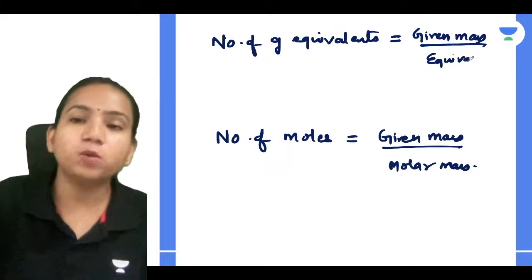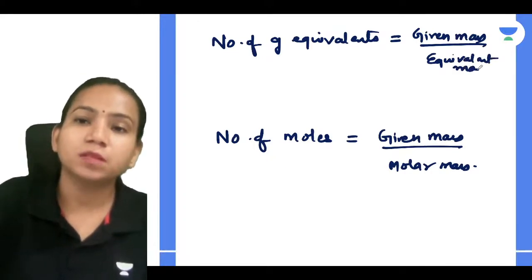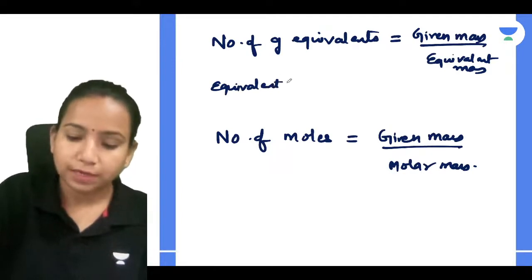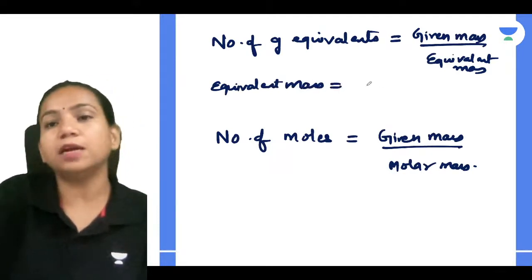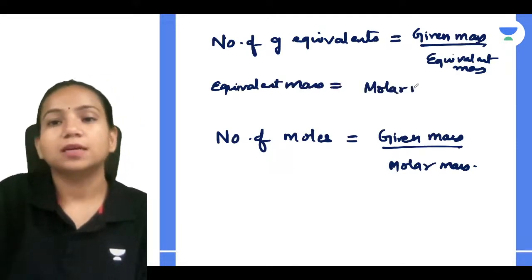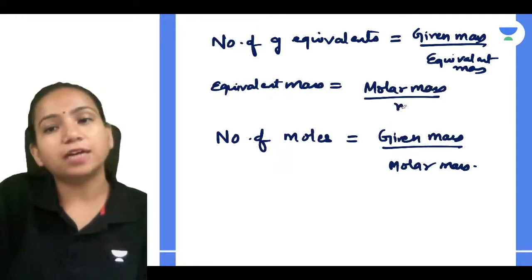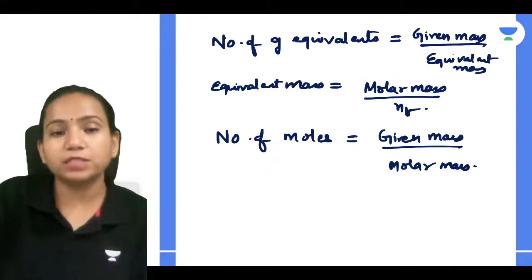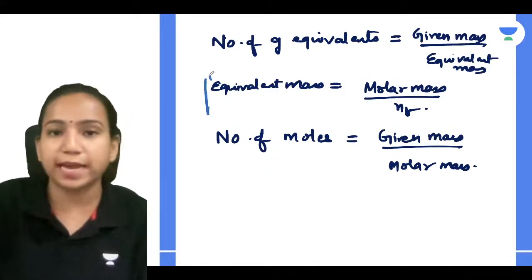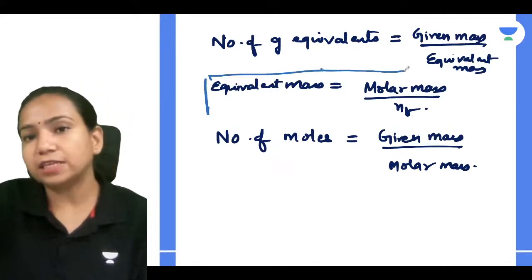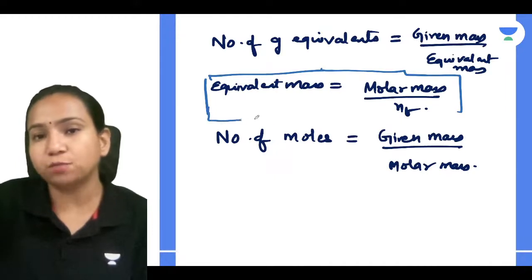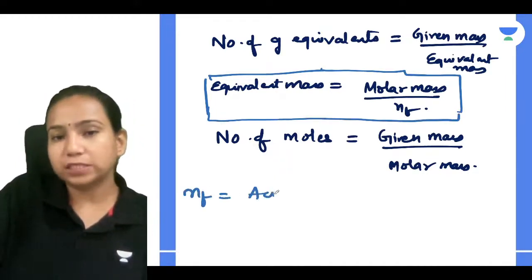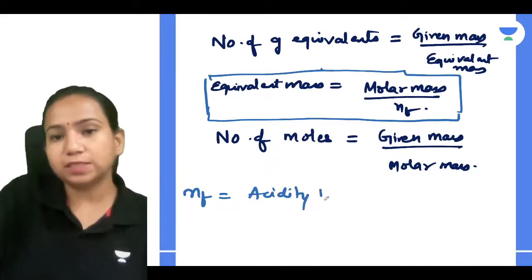And how do we get equivalent mass? Equivalent mass is nothing but molar mass divided by n factor. And what is this n factor, guys? N factor is equal to acidity for bases.